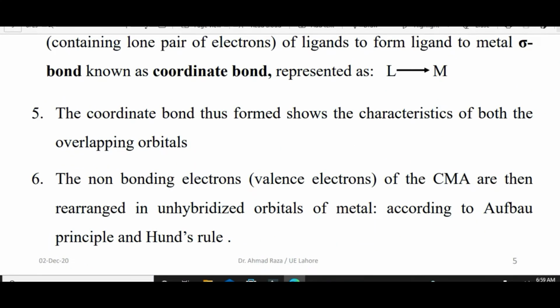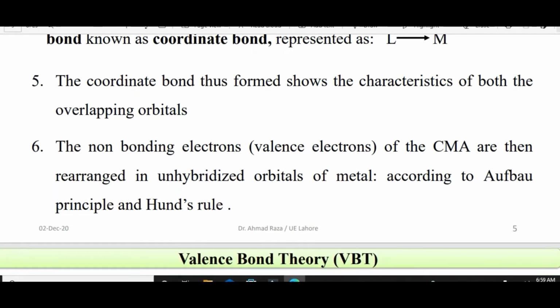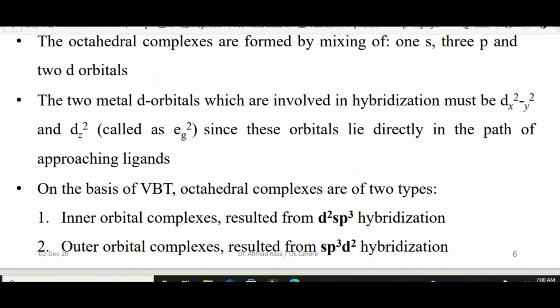The non-bonding valence electrons of the central metal atom are then rearranged in unhybridized orbitals of the metal according to the Aufbau principle and Hund's rule. The octahedral complexes are formed by mixing of 1 s, 3 p and 2 d orbitals. The 2 d metal orbitals which are involved in hybridization must be dx2 minus y2 and dz2.